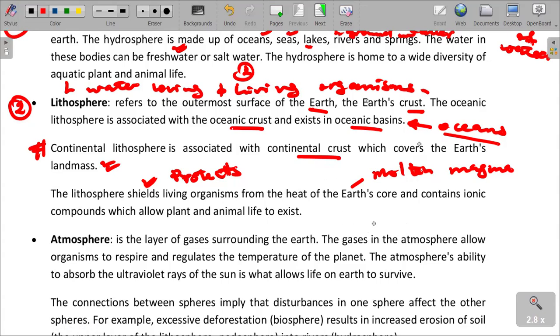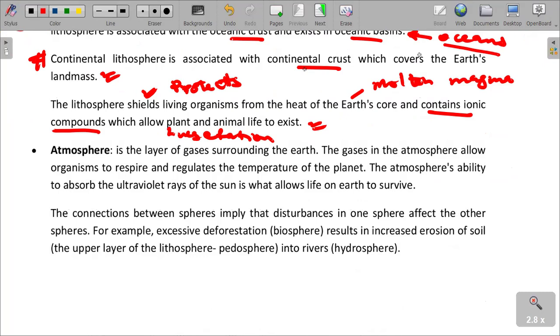And then the lithosphere also contains ionic compounds which allow plants and animals to exist. So there is also some nutrition that is important for vegetation to survive. So animals also exist because of the lithosphere. Living organisms, animals, also exist as a result of the lithosphere, which has the ionic compounds that allow them to exist. So now, atmosphere is number three.